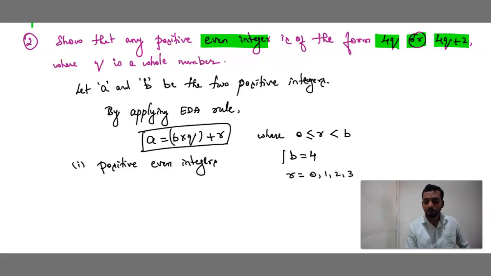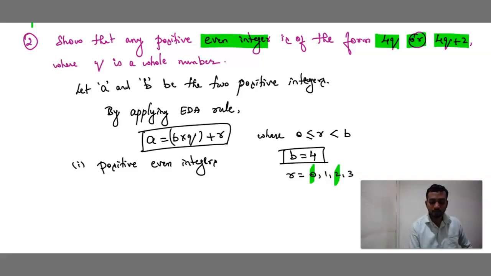If the value of B is 4, then which numbers come under 4? 0, 1, 2, 3. Okay. Now we have to choose even numbers, right? We need to choose even remainders. Because it is an even integer, we should choose 0 and we have to choose 2. Remainders we have to choose 0 and 2. Two cases. If it is odd, we have to choose 1 and 3.